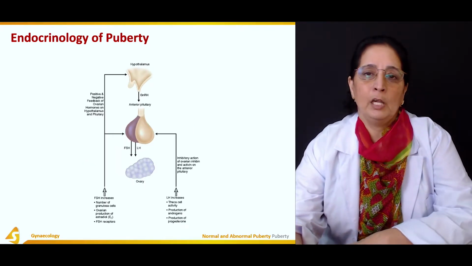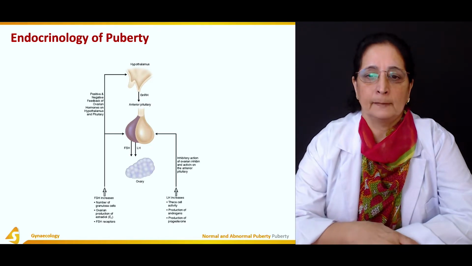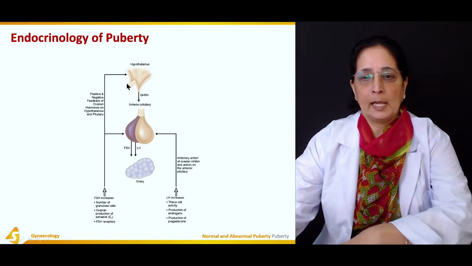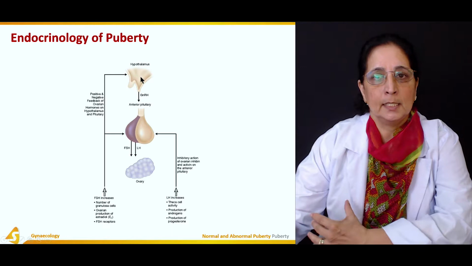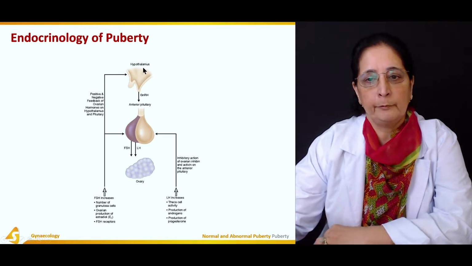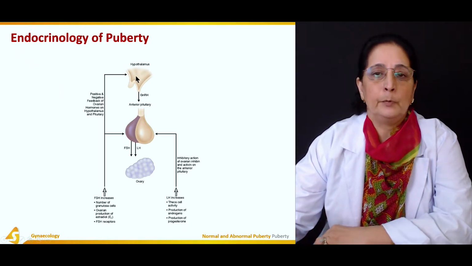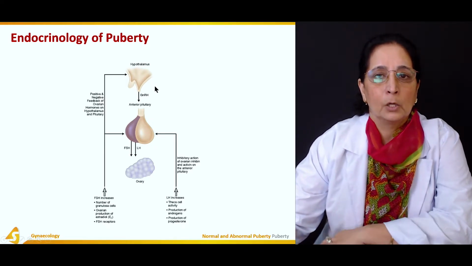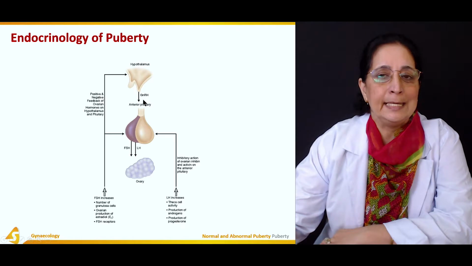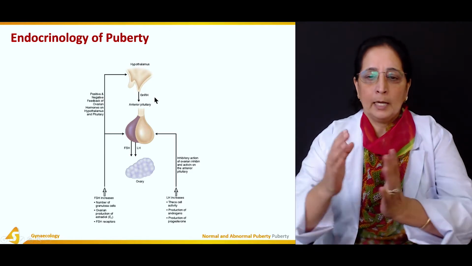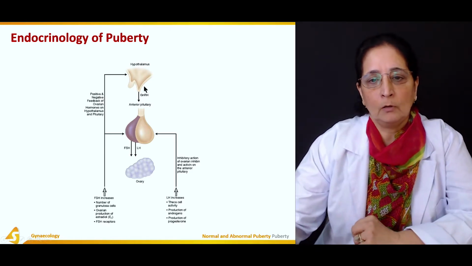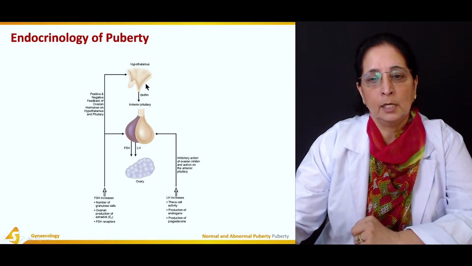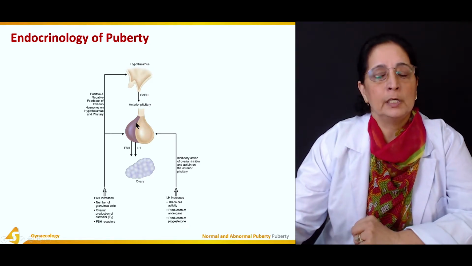Now, endocrinology of puberty. This is the hypothalamus. Hypothalamus is the region in the brain. This hypothalamus releases the hormone known as gonadotropin releasing hormone. Gonadotropin releasing hormone in turn acts on the pituitary gland.